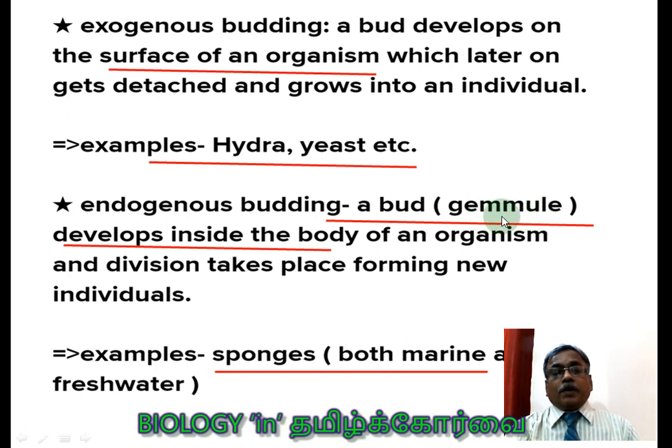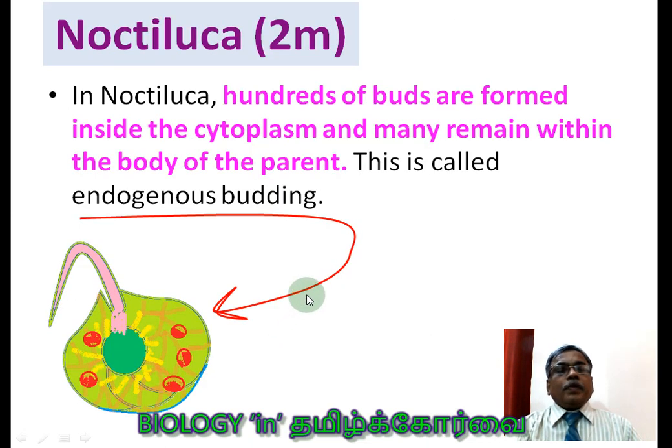So sponges we already learned, it is for budding. Now, in a future slide we are going to learn about the gemmule also. So that is considered endogenous budding, students. It develops inside the body of the organism. Example: sponges, given here, and one more example we are going to learn, that is Noctiluca. This is for endogenous budding.